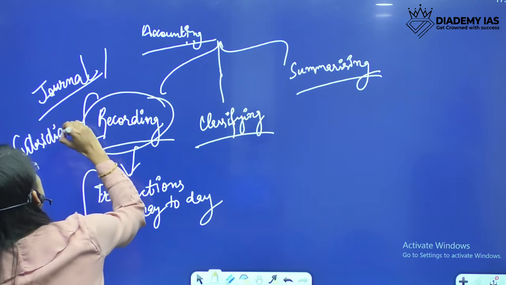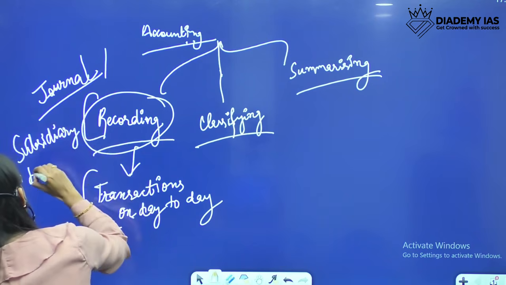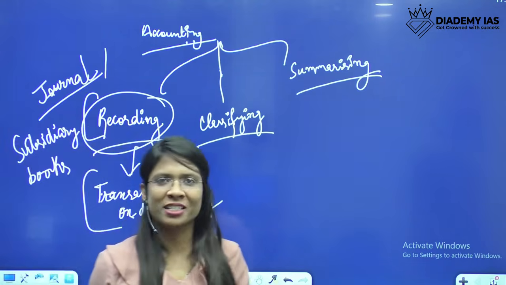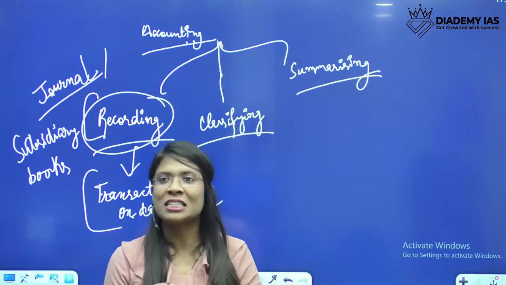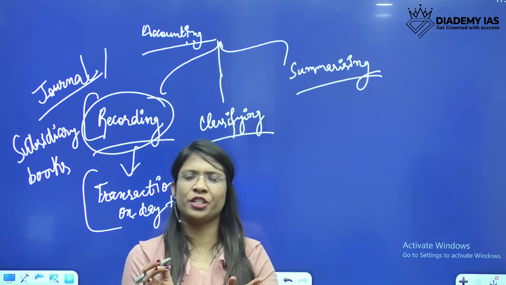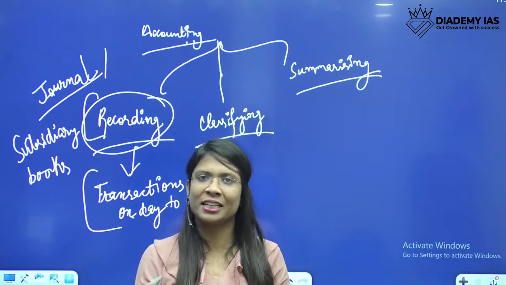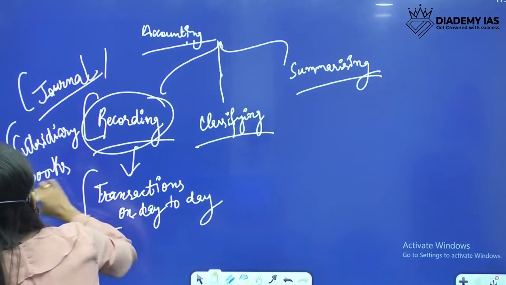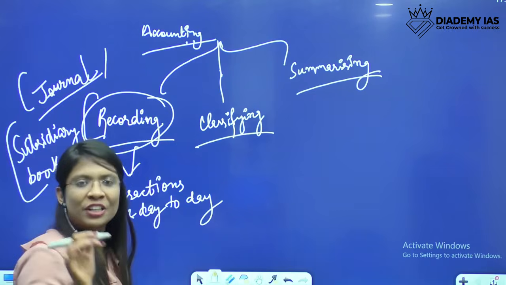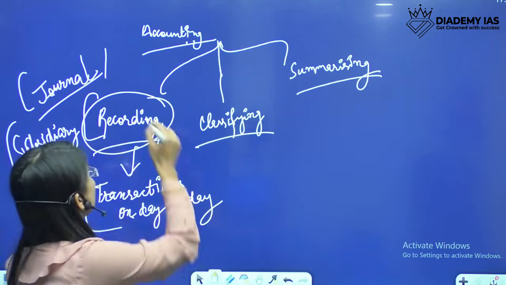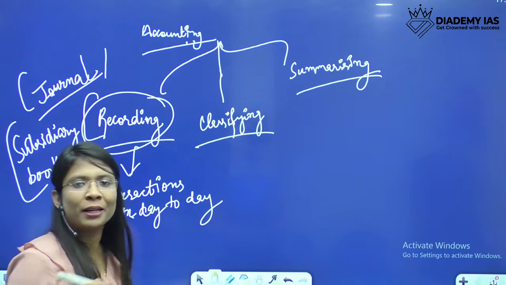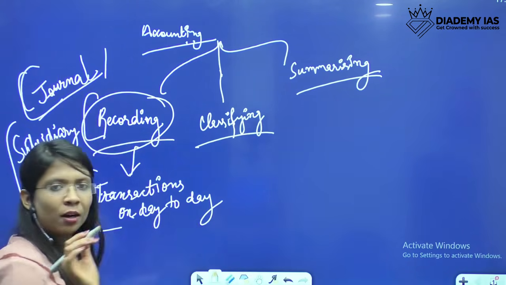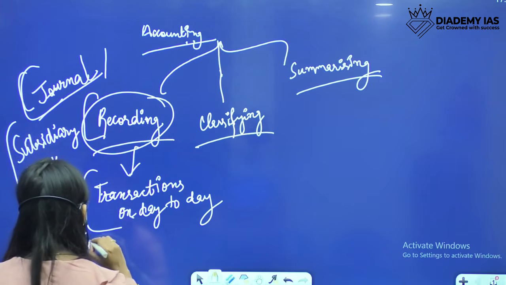Don't worry, these words may sound quite unfamiliar to you, but we'll sort them out and you will be able to understand what they are about. I'm just letting you know the basic definition of accounting. All this we'll discuss in detail in the coming chapters. So recording of transactions on a day-to-day basis in the journal or subsidiary books would be termed as recording. And recording in the journal has a term known as journalizing.